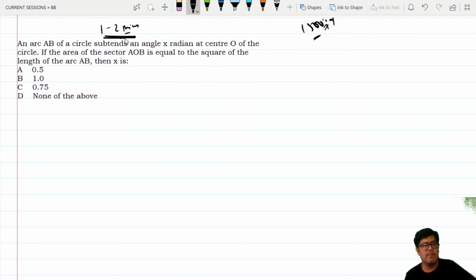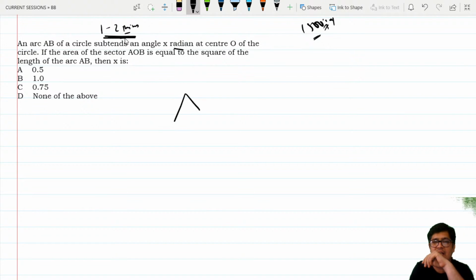An arc AB of a circle subtends an angle x radian at center O of the circle. If the area of the sector AOB is equal to the square of the length of the arc AB, then x is? The problem I was facing is I have no idea how to convert radian to degrees. I don't know. But I know this.